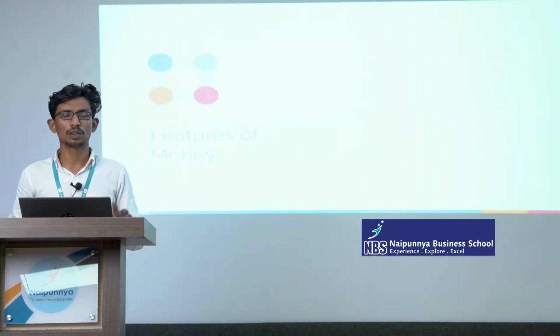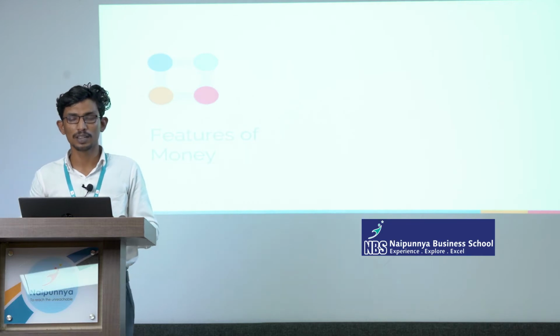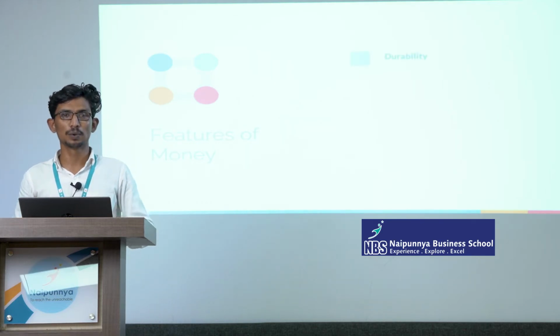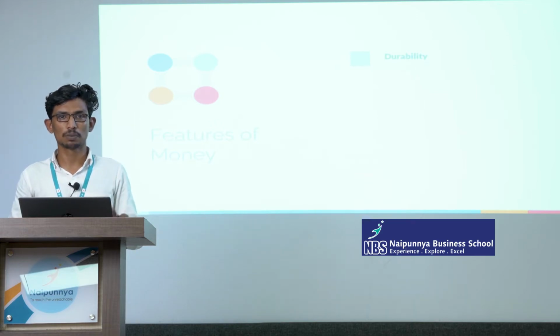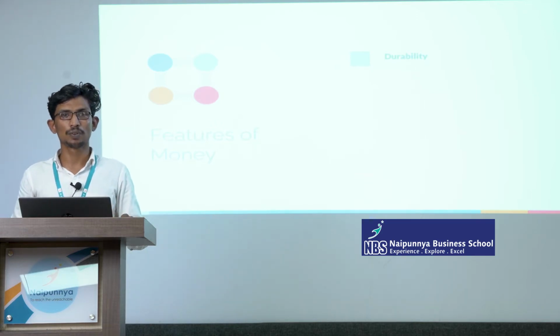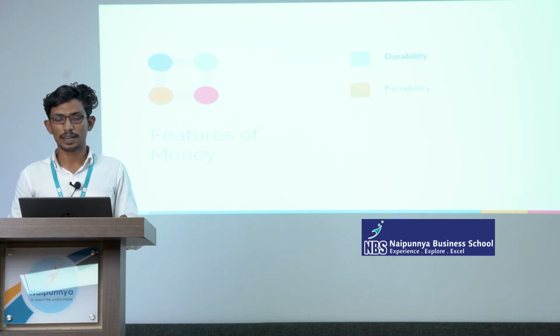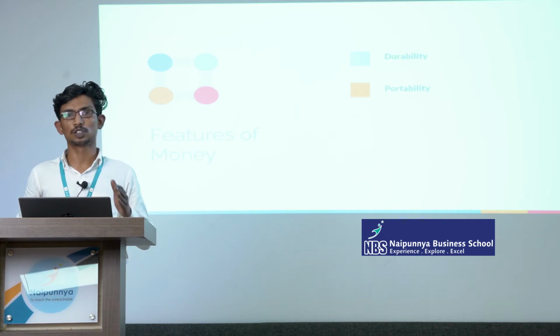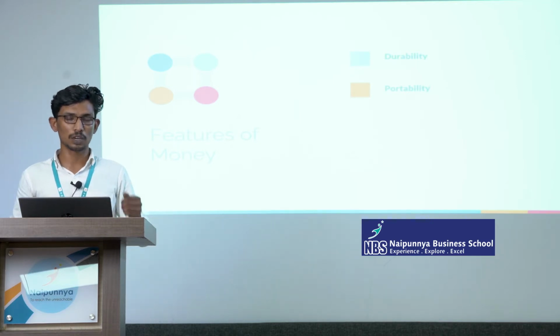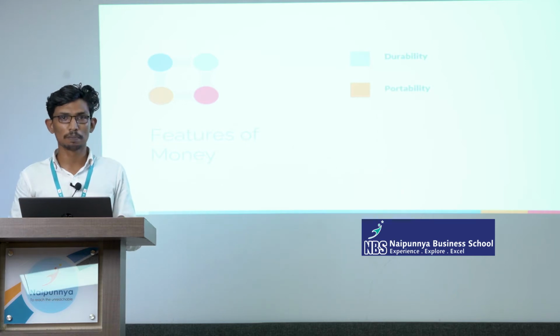So let's move. What are the features of money? We can discuss. First one, it is durability. That means it needs to be safe, or capable of being carried for some time. Assume that you are using something very perishable as money, it will not be usable for a long period of time. So the first feature is that it should be durable. And the second one is that it is portable. Of course, if you are using something as money, it should be portable. If you need to purchase from one market and then another market, we have to carry money. So money should be portable.